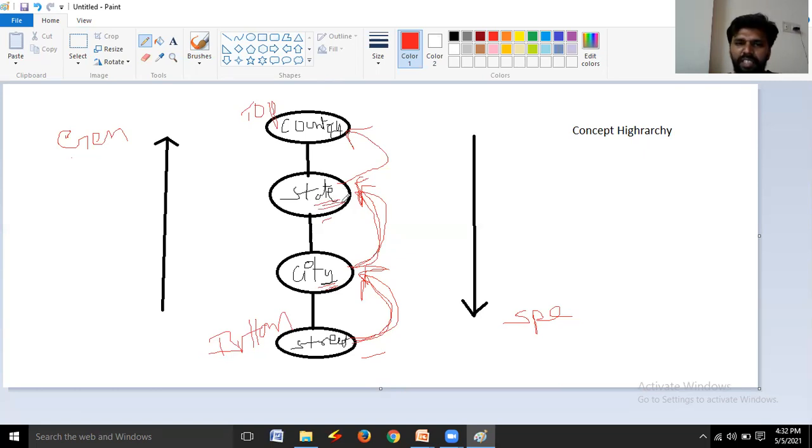In this case, state is a lower level concept. Instead of state, you may replace the state with the next higher level concept, that is country. This is called concept hierarchy. This is one of the important concepts in data warehousing and mining. Similarly, remember this concept carefully. Similarly, we are going to use this concept called as